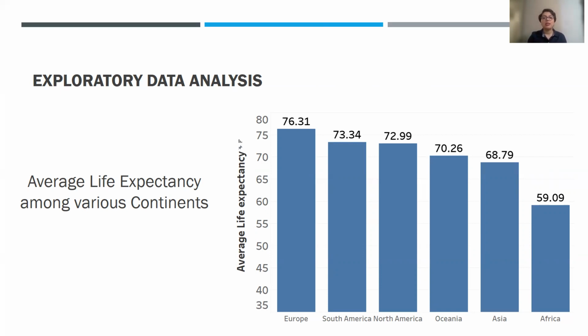This figure demonstrates that the average of life expectancy is the highest among European countries compared to countries in other continents. It is followed by South America, North America, Oceania, Asia, and Africa, respectively. It also should be noted that the average of life expectancy in Africa is considerably less than the average of life expectancy in other continents.